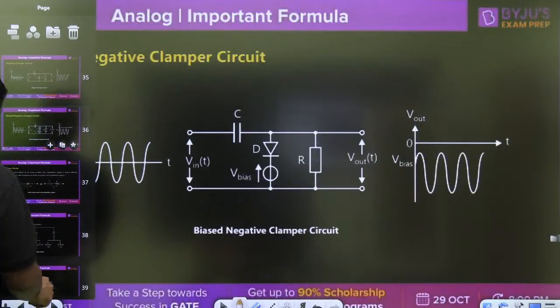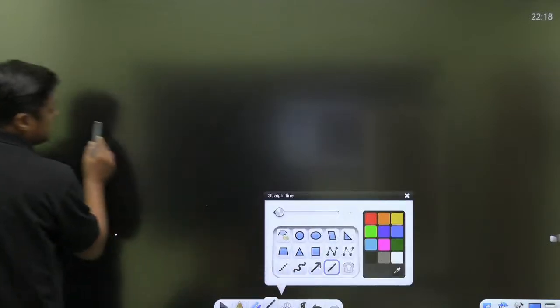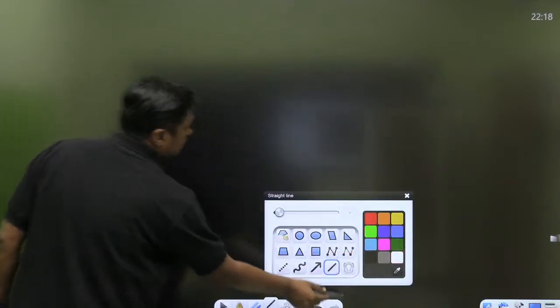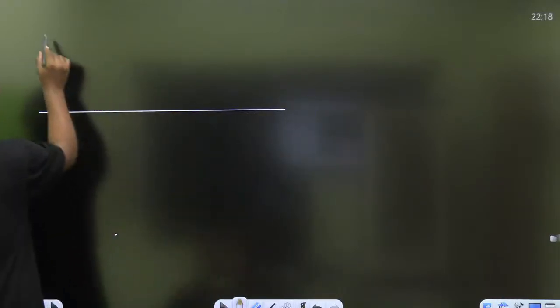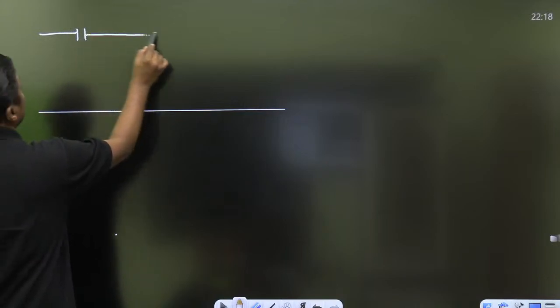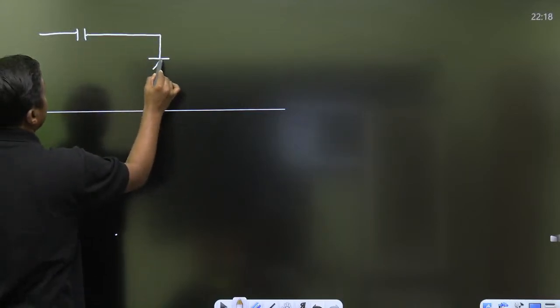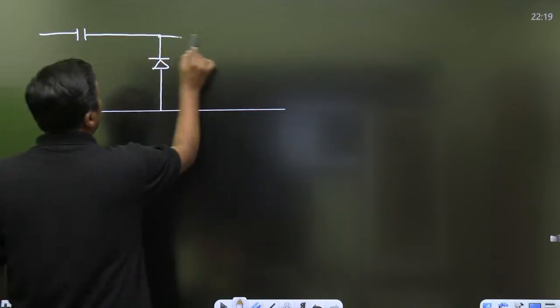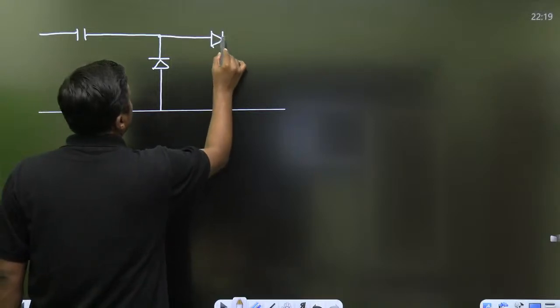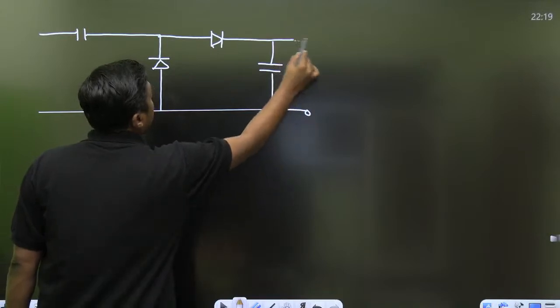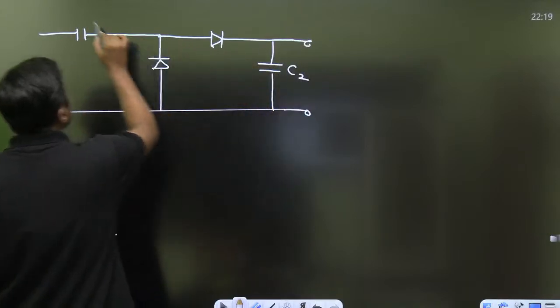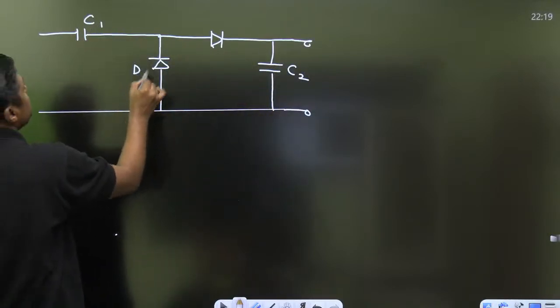Right. Now, one diagram, what is the name of this diagram? Everyone please give me the name of this diagram. That is C2, this is C1, that is D1, it is D2.